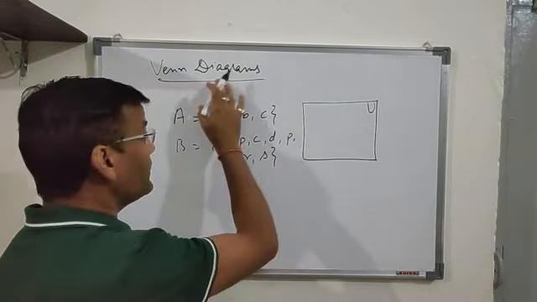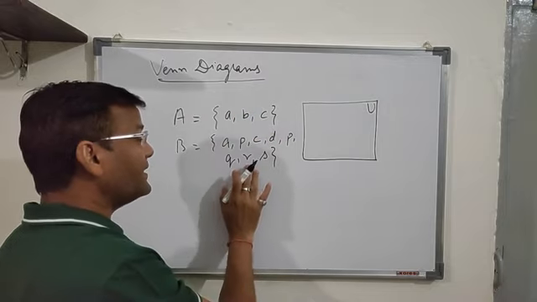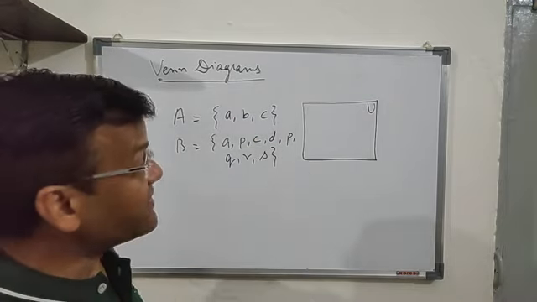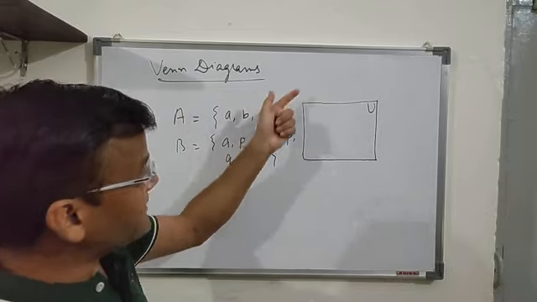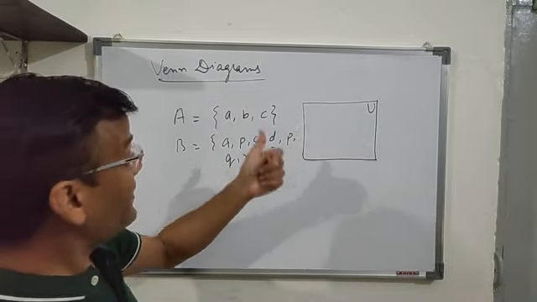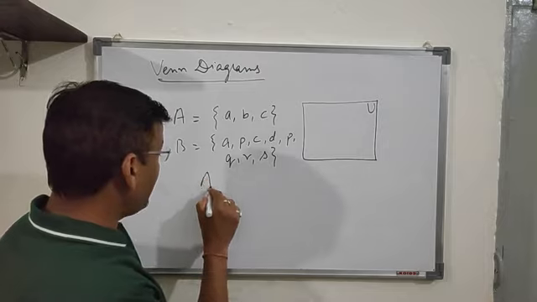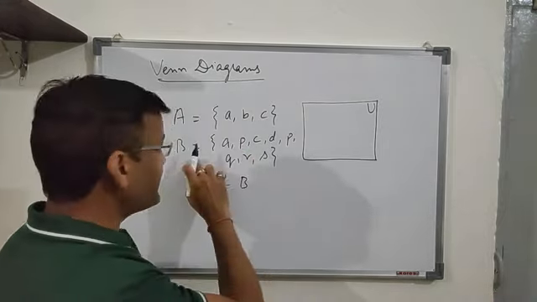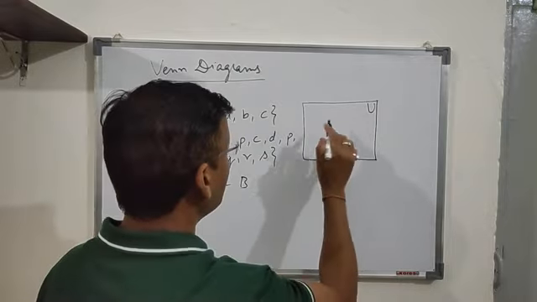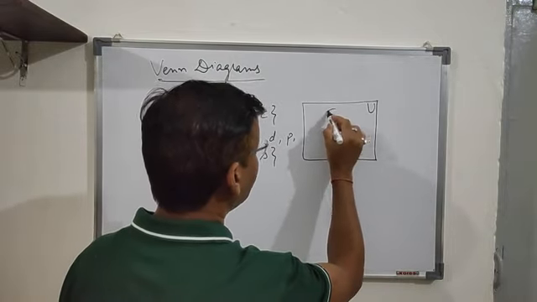But the elements of all these sets are inside the universal set at the same time. That means both of these sets will be inside the universal set, and in another case you say that A is a subset of B. So how can we represent these two sets in the Venn diagram? This is the Venn diagram. So there is a set B,